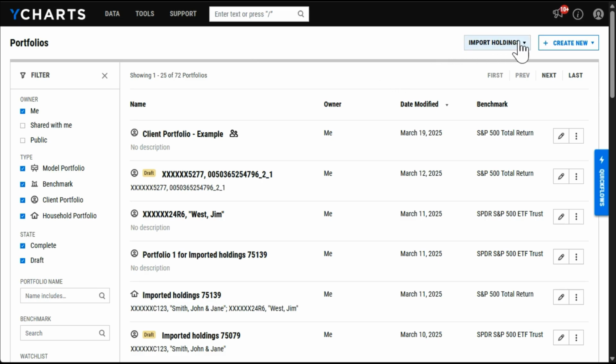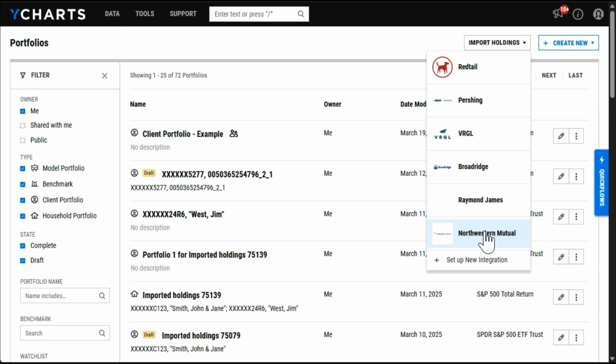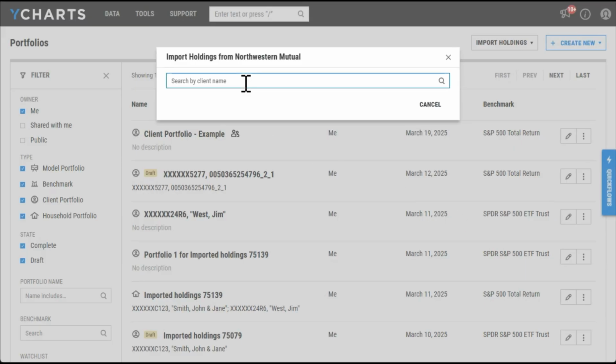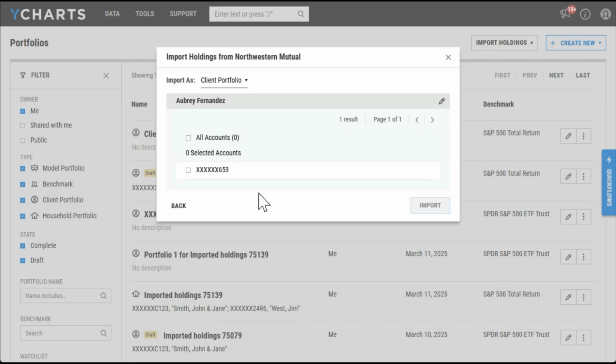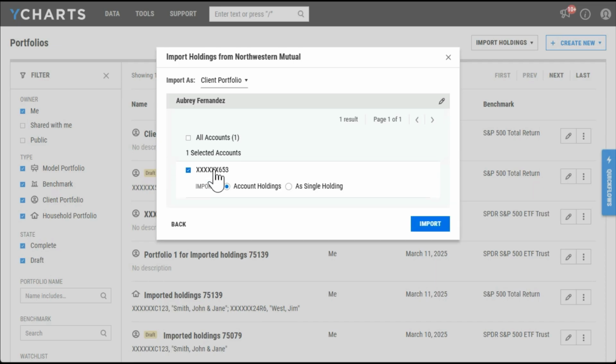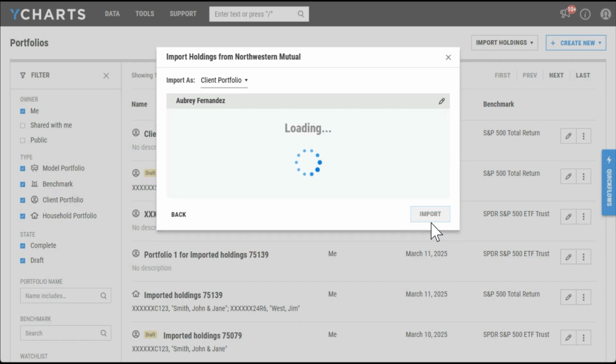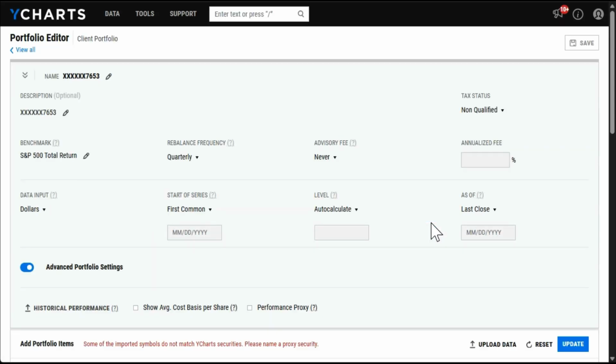Here in the top right, we'll find the option to import holdings. So I'll go ahead and select that and select Northwestern Mutual. And this will prompt me to search for a client. By searching and selecting a client, this will then prompt you to select the account or accounts that you're looking to import. So I'll go ahead and select this and select import. And this will take us into the portfolio editor.